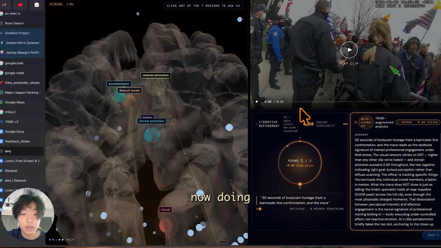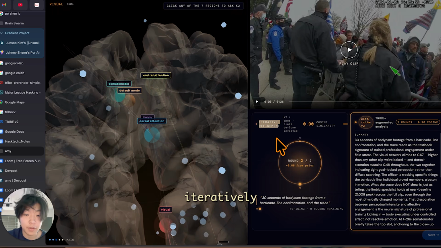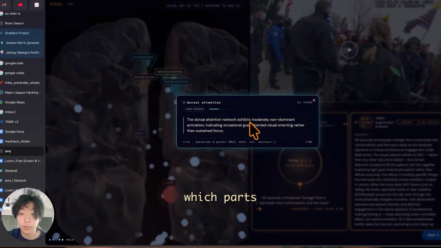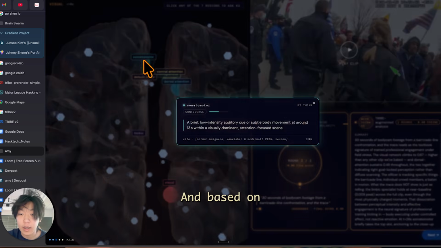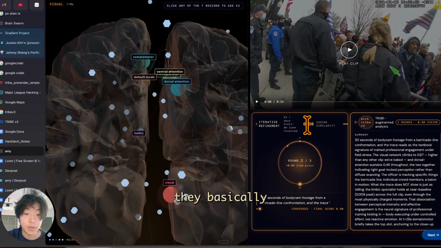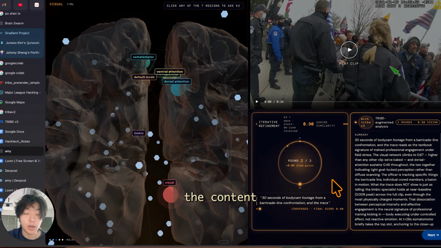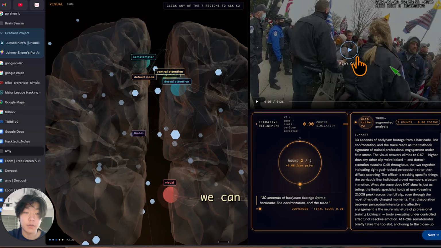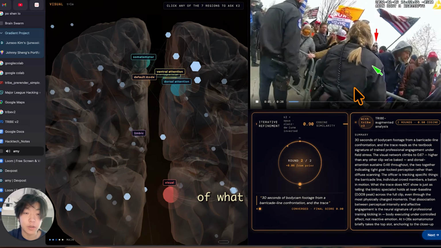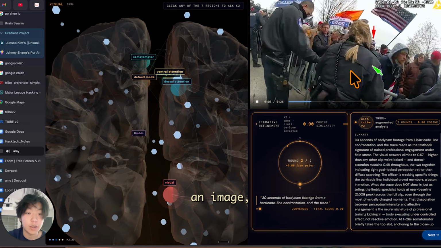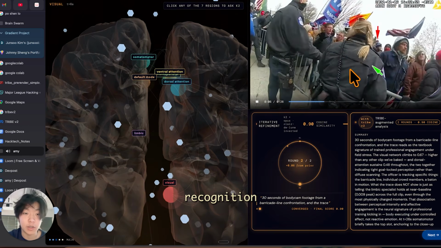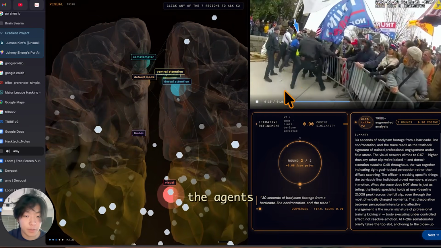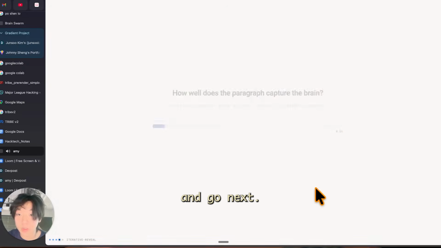What these agents are now doing is iteratively refining themselves. They simulate a conversation about which parts are lining up more than others, and based on this data, they try to align the content itself with the location in the brain, so that we can feel the same emotions a person would feel, instead of feeding an image to a model that is just doing pattern recognition on the data underlying the content. After we let the agents run for a little bit, we'll go ahead and click next.